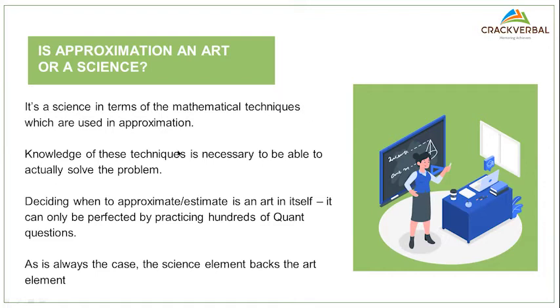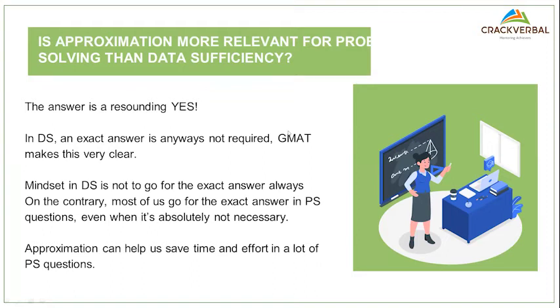I also believe that approximation will come in handy for you in problem solving more than data sufficiency. Because when you solve a data sufficiency question, your mindset is not to go for the exact answer, because GMAT has already made it very clear. It says, in data sufficiency, we don't expect an exact answer. So your mindset will always say, I don't have to go for an exact answer here, so let me approximate. That'll come naturally to you on DS.